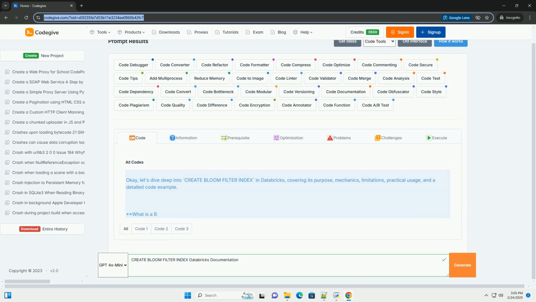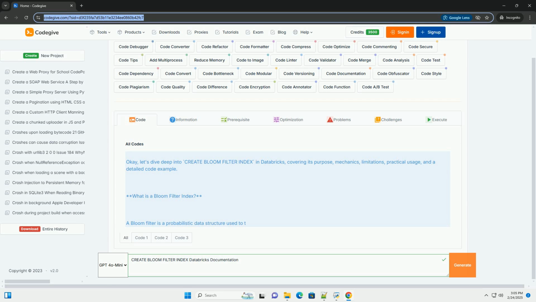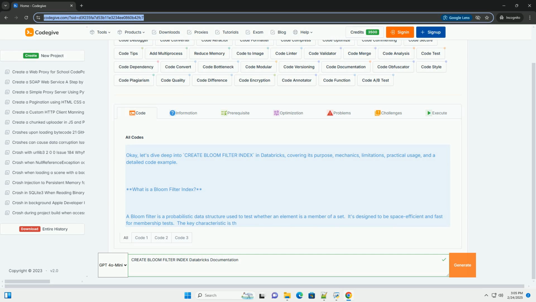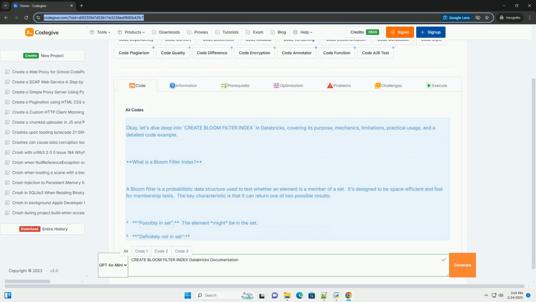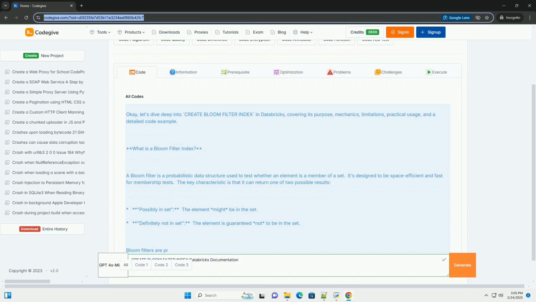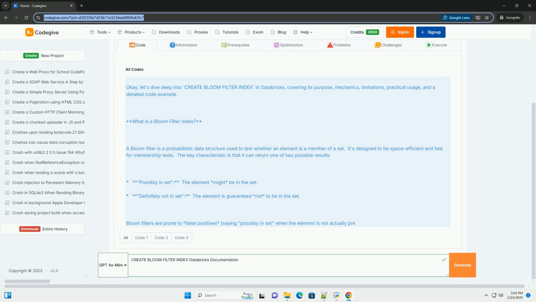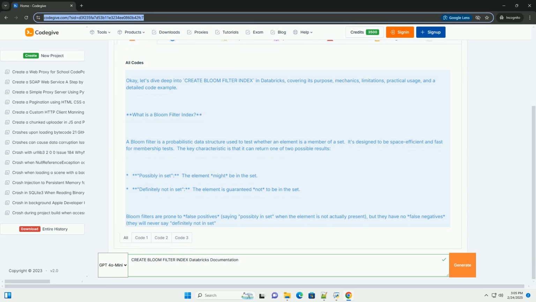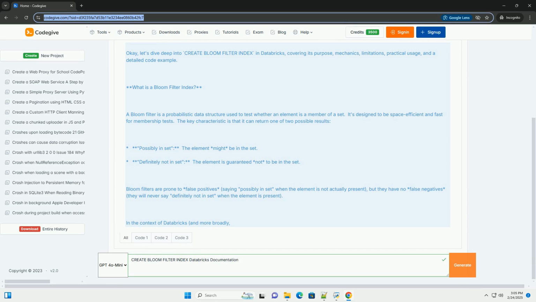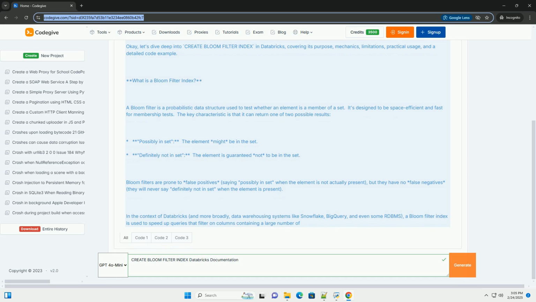OK, let's dive deep into creating a Bloom filter index in Databricks, covering its purpose, mechanics, limitations, practical usage, and a detailed code example. What is a Bloom filter index? A Bloom filter is a probabilistic data structure used to test whether an element is a member of a set. It's designed to be space efficient and fast for membership tests.